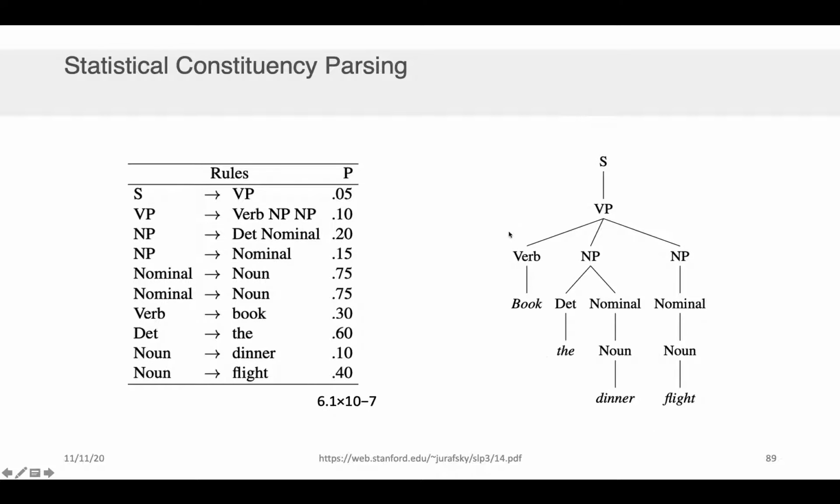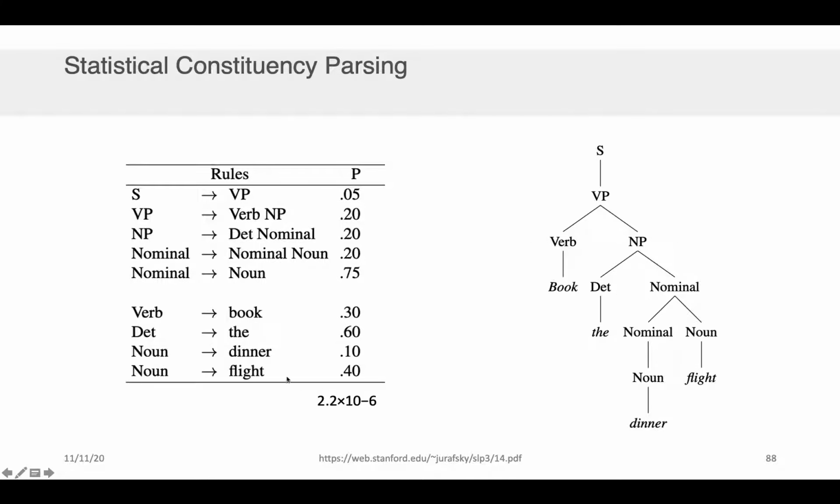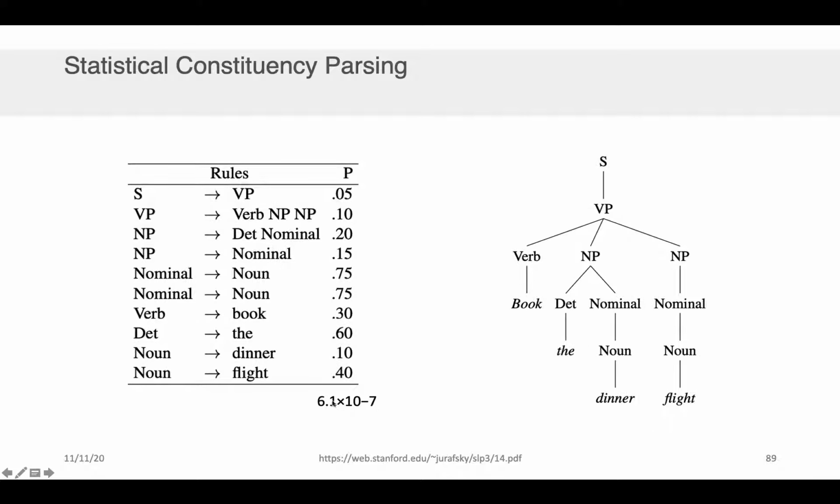What you can see is that the second alternative, where I had a verb followed by the noun phrase, the dinner, followed by a separate noun phrase, flight, is less likely. That is, the probability here was 2.2 times 10 to the minus 6, and here it's 6.1 times 10 to the minus 7. So this is the less likely candidate. And so we would be able to identify the correct or most likely parse tree using this approach.